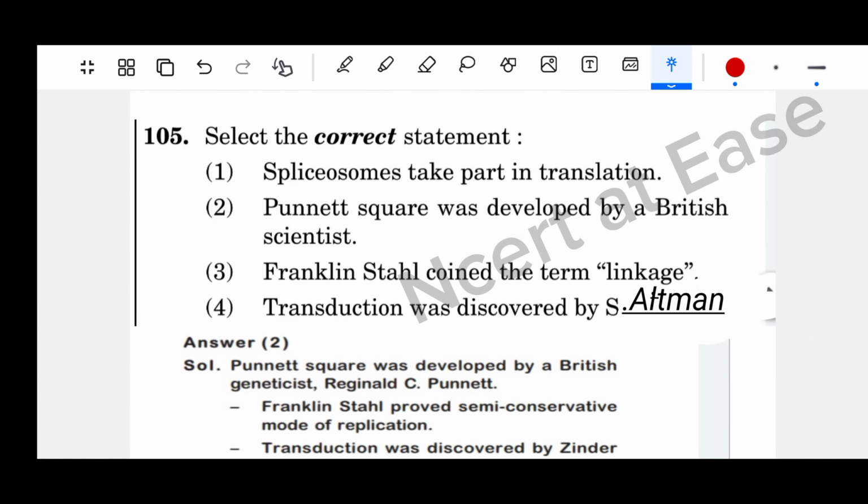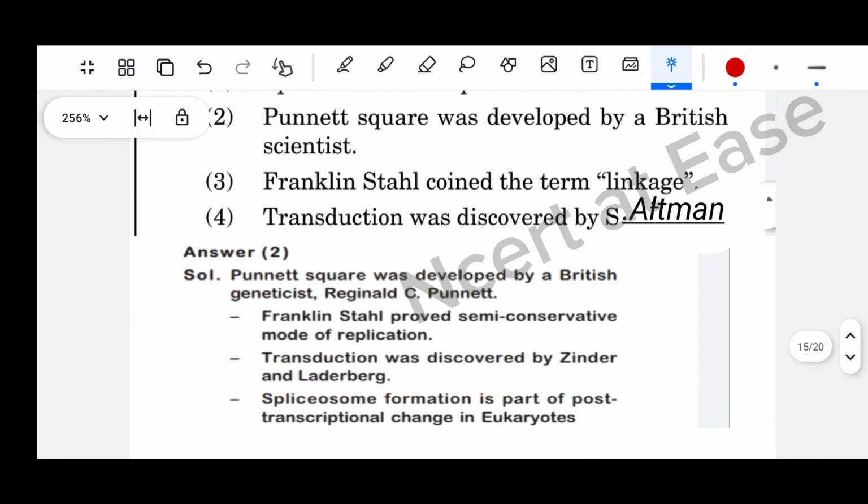Select the correct statement. Spliceosomes take part in translation: incorrect. Punnett Square was developed by a British scientist: correct. Franklin Stahl coined the term linkage: incorrect. Transduction was discovered by Sutton: incorrect.